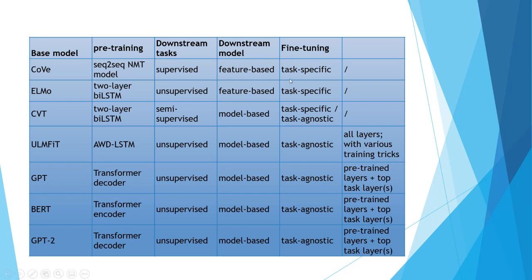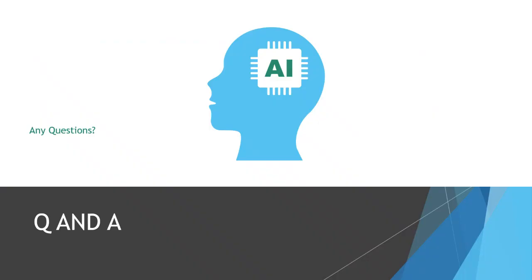All these were task specific, but going from ULMFiT to GPT, they became task agnostic, with pre-trained layers plus top layers. BERT and GPT match up almost similarly, with maybe a couple of batch sizes difference, but otherwise both of them do a fantastic job.